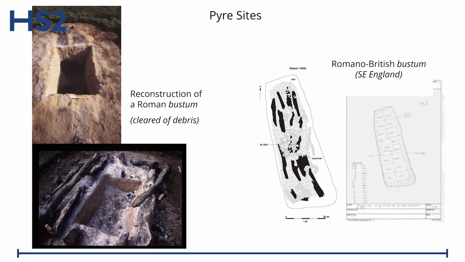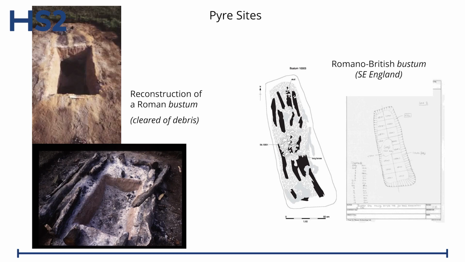Now, if we look at a Romano-British example, and this is from Kent, you can see here those logs, those base logs, which we could see in the experiment, have just been pushed inside the bustum, the pit itself. And in this case, they actually had scraped the bone together into a pile. So they'd still kind of made a burial, even though they'd got the pit, which was to become the grave. So we could see again something of the formation process there. At the end of the cremation, they scraped together the bone, which would have been spread about a little bit normally within that pit because of the way it collapsed.